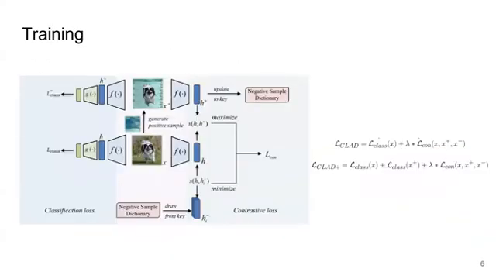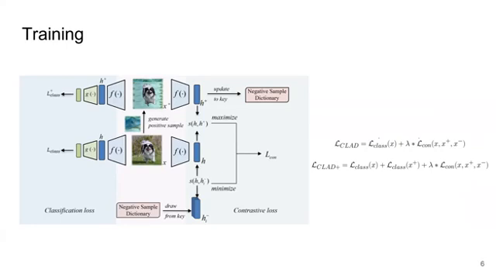Finally, our model is trained end-to-end with the classification and contrastive learning loss. We can optionally include a classification loss for positive samples and refer to this model as CLAD+. As illustrated in this figure on the left-hand side, on each batch, we generate positive samples. Then, the generated positive samples are used to update the negative sample dictionary.